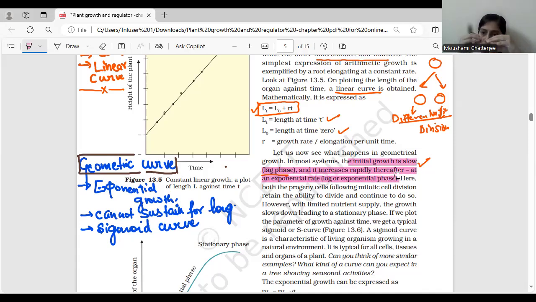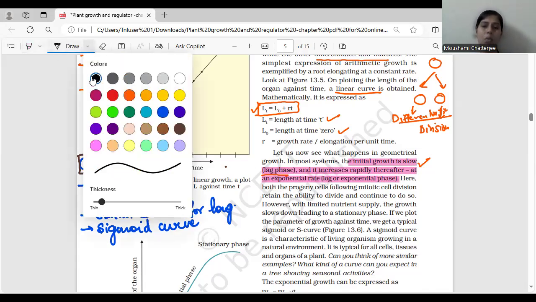Initially it was slow, and all of a sudden it just increased by a huge amount, or you can say an exponential amount. Here the progeny of cells following mitotic cell division retains the ability to divide and continues to do so. Now what is happening over here is that there is no bifurcation of half of the cells going for maturation and half going for cell division.